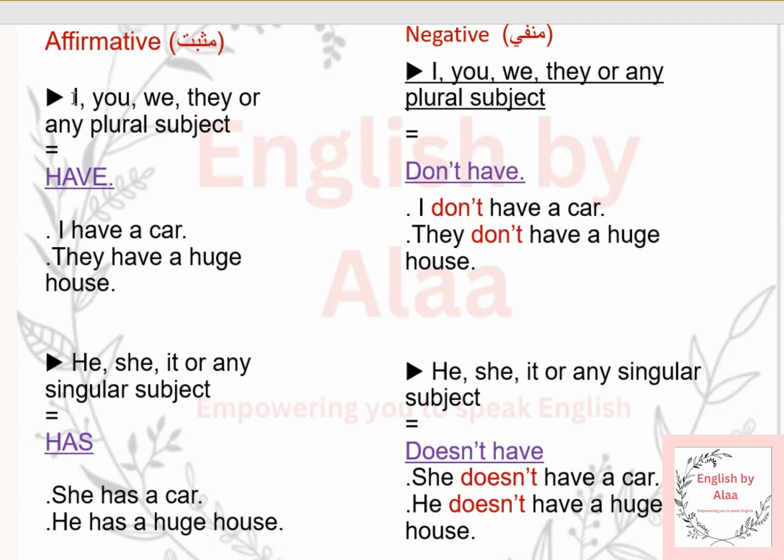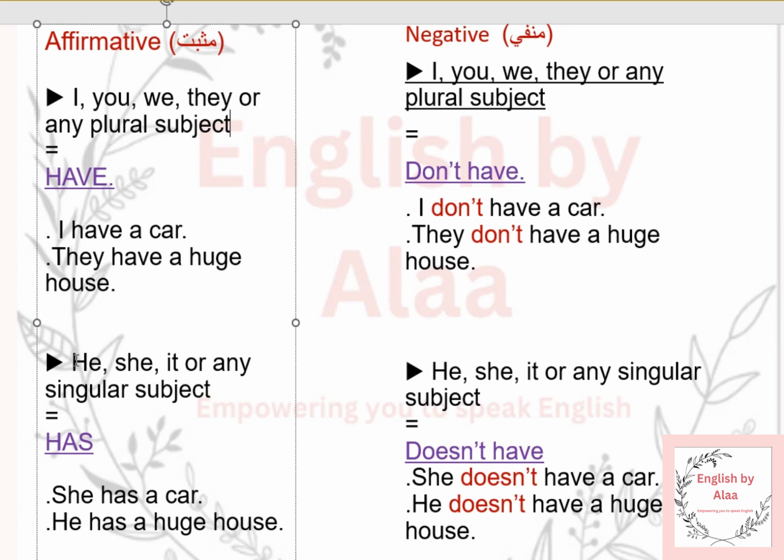In the sentence, if I have the subject I, you, we, they, or any plural subject, plural, it means it's not only one, there are many, I use the verb have. For example, I have a car, you have a car, we have a car, they have a car, Ahmed and Mahmoud have a car, they have a huge house. Ahmed and Mahmoud have a huge house.